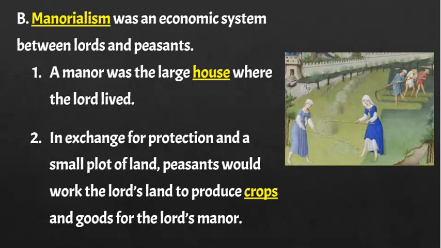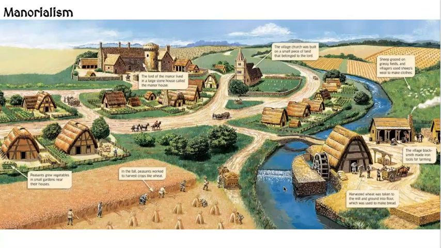Now, a manor is a large house where the lord lived. In exchange for protection and a small part of land that would probably be like the size of a garden, peasants are going to work the lord's land to produce crops and goods for the manor. And in exchange, they're going to be able to live, hopefully, in peace.